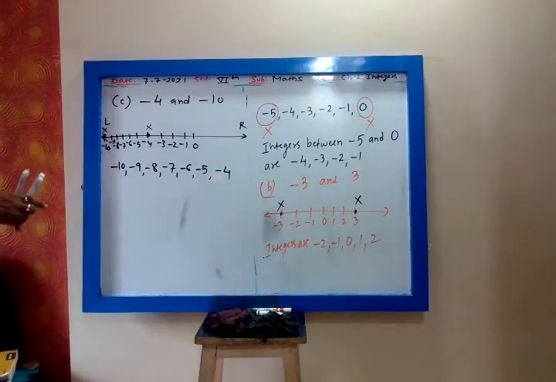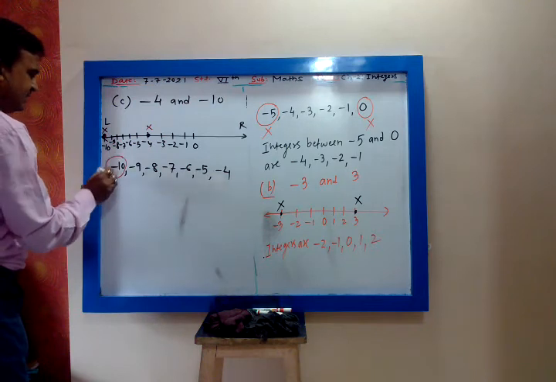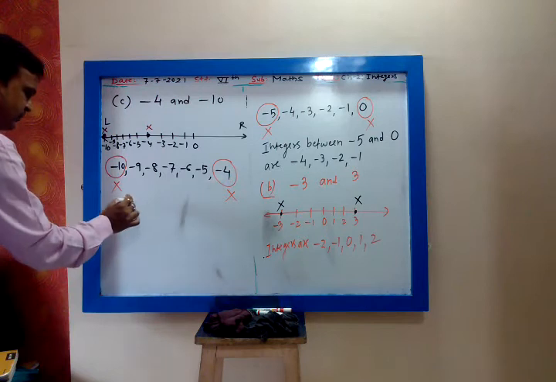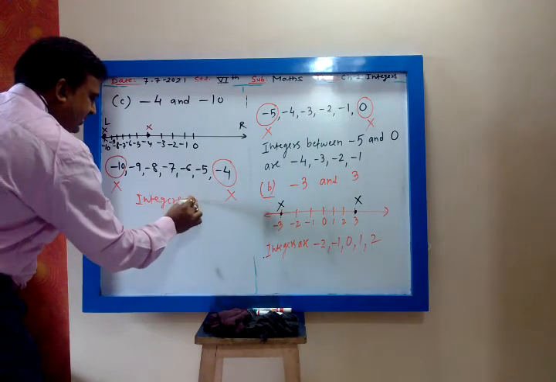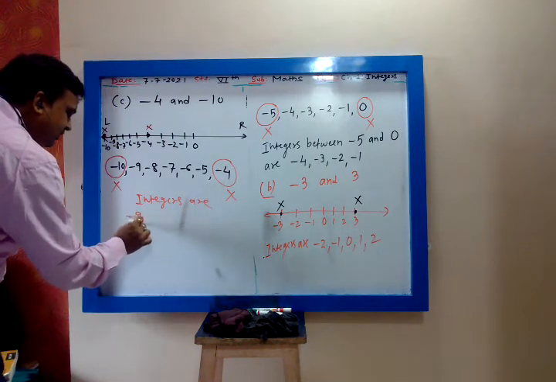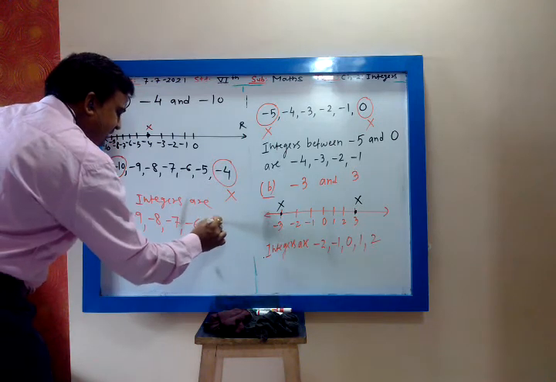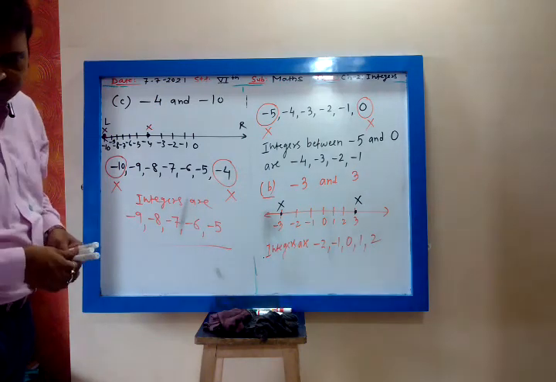But it is between minus 4 and minus 10, so I will exclude the end numbers. What are the integers left? Integers are minus 9, minus 8, minus 7, minus 6, minus 5. Yes, write this down.